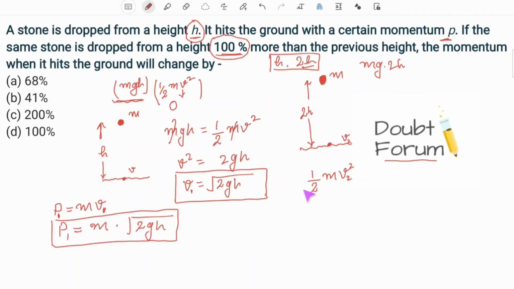This kinetic energy is nothing but the conversion of potential energy, that is 2mgh. So from here, v squared, m and m get cancelled, v squared will be 4gh, or this is v2. So v2 will be under root of 4gh. So in the second case,